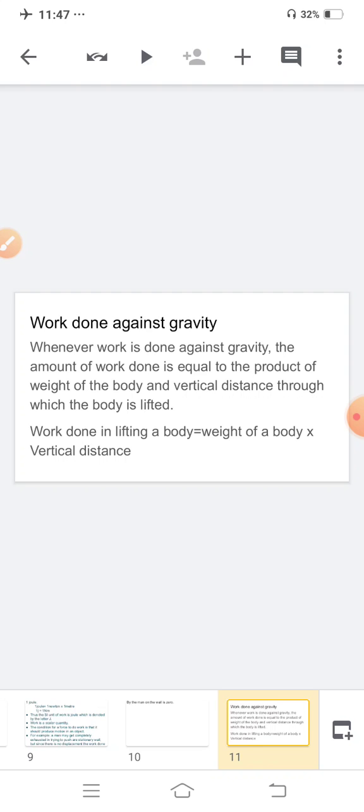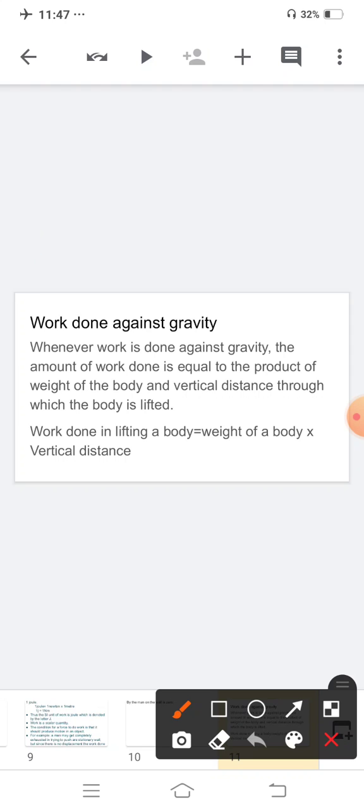When a body is lifted vertically upward, the force required to lift the body is equal to its weight. So whenever work is done against gravity, the amount of work done is equal to the product of the weight of the body and the vertical distance through which the body is lifted.